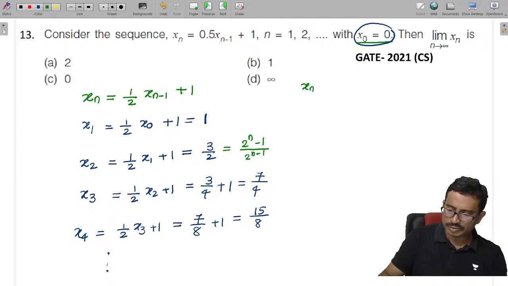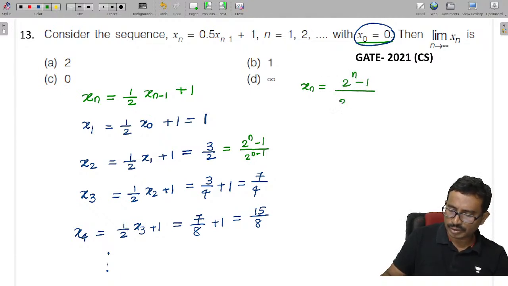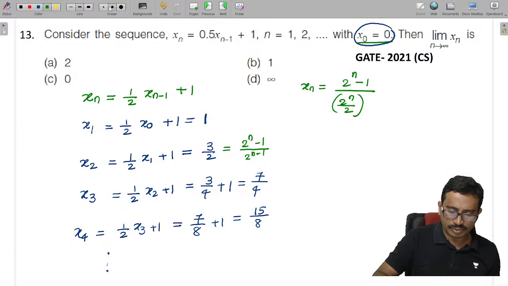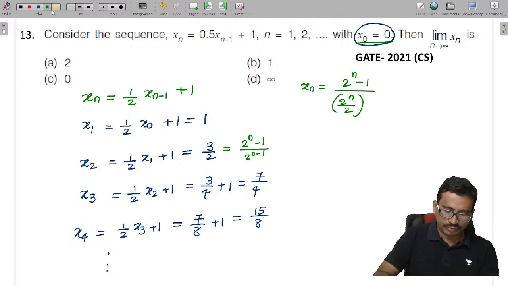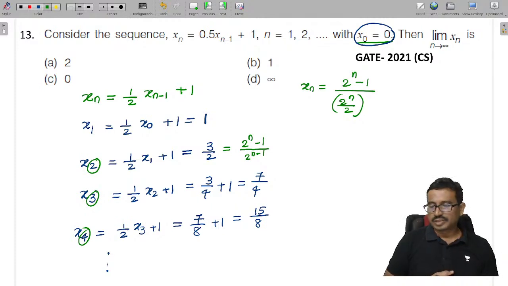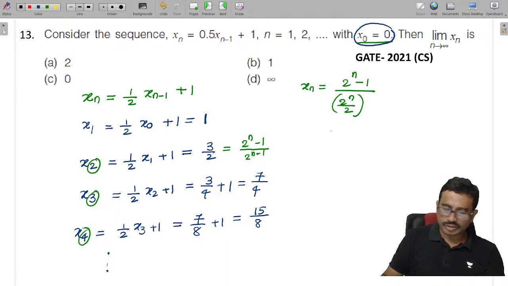That means this series, you see here, how it is now: 2 power n minus 1 by, that is, 2 power n by 2. Will it be like this or not? You people check. Here n value 2, here n value 2, here n value 3, n value 4, like this. So the series is forming in this fashion. So from this, my xn is given as, this 2 will come to the numerator, so this is 2 power n minus 1 by 2 power n.